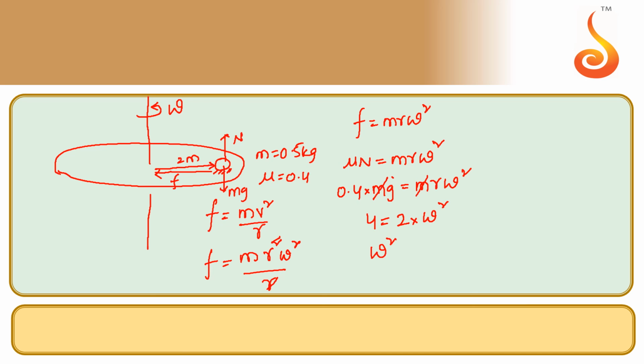So omega square is equal to 2. So omega is equal to root 2 radian per second. So the maximum angular velocity with which the disk can rotate is root 2 radian per second.